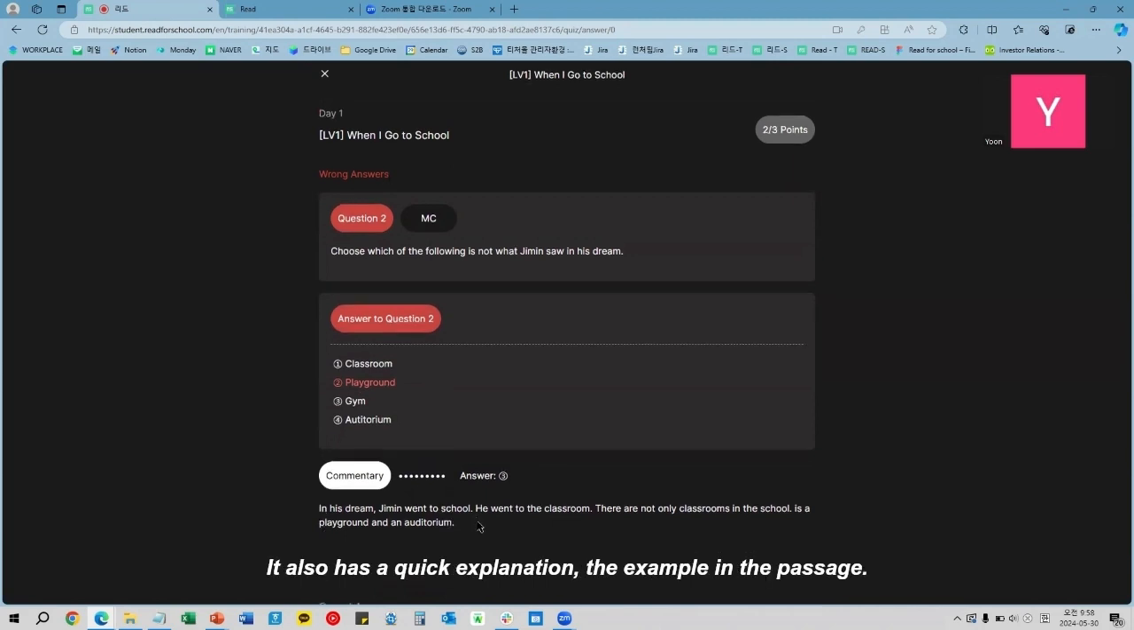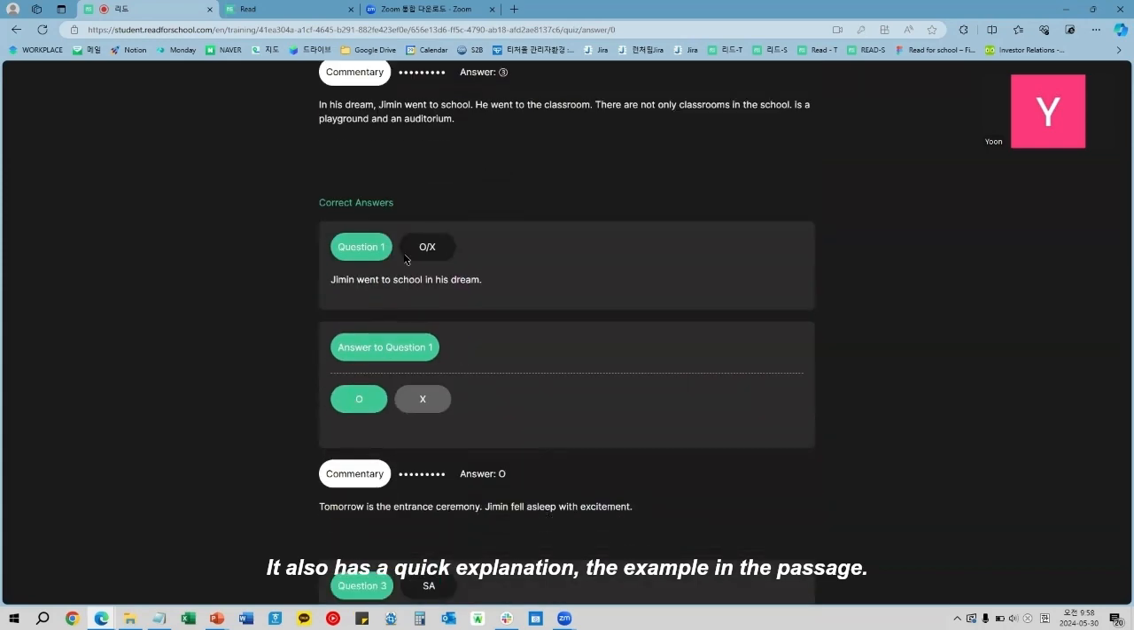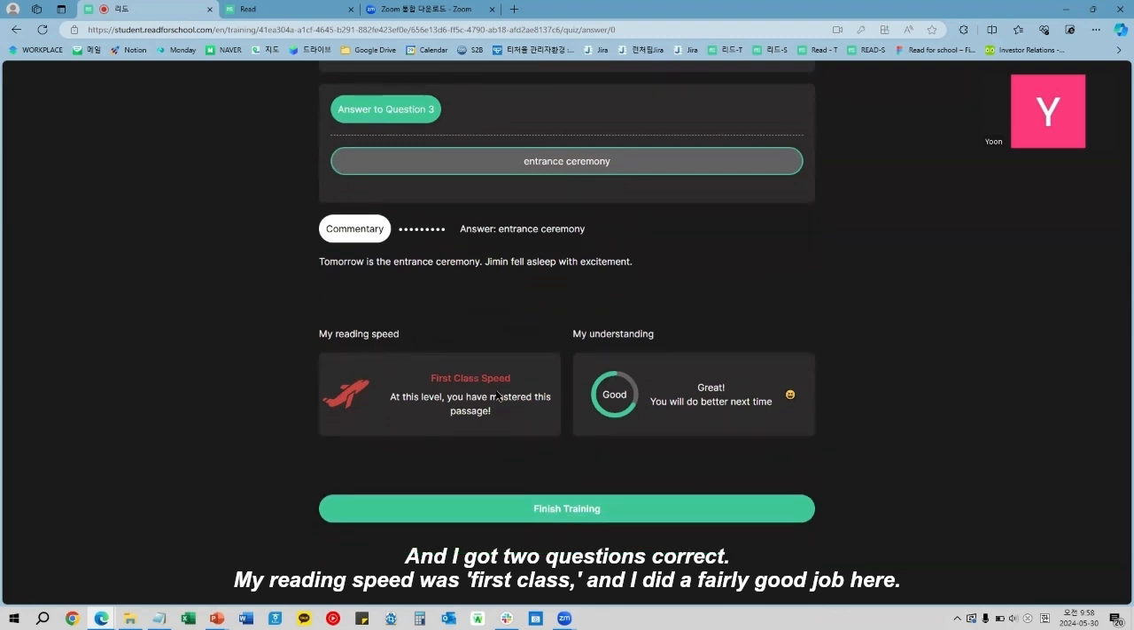So it also has a quick explanation to it. So the example in the passage, Jimin went to school, he went to the classroom. There was a playground and an auditorium. So, and I got 2 questions correct. My reading speed was first class, and my understanding, I got 1 wrong, so it wasn't the best, but I did a good job here.